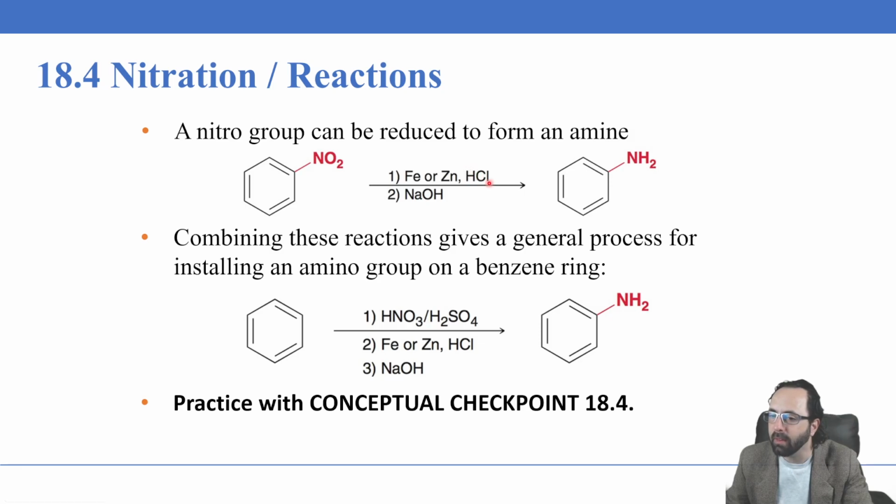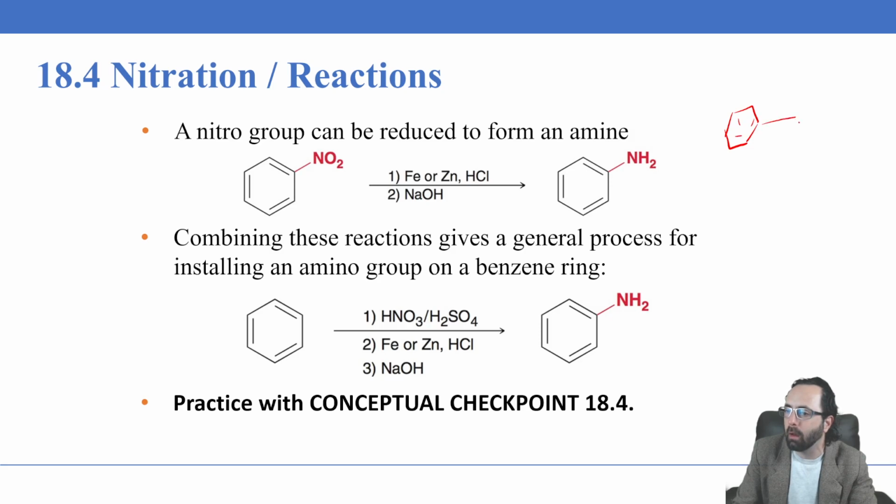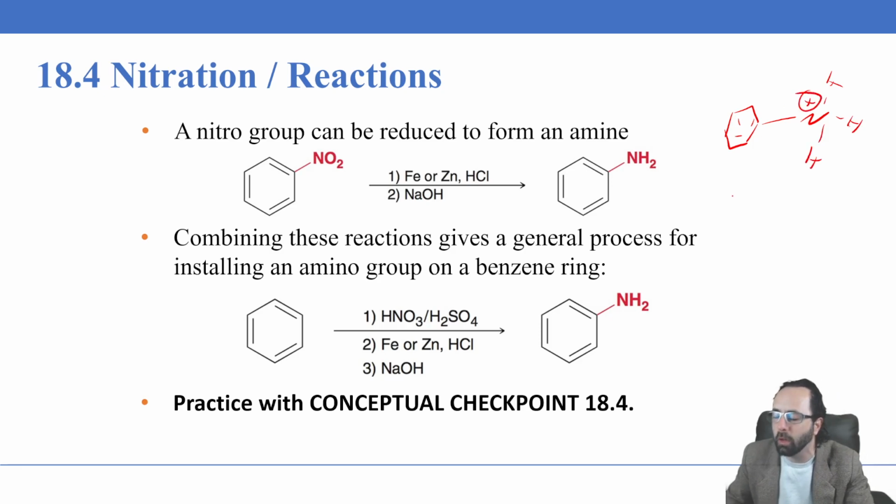But if we have this in an acidic environment, we're going to get a protonated amine. That amine will instead be this nitrogen, and it's protonated like that, so it'll have a positive formal charge with 4 bonds and no lone pairs. So the hydroxide here is introduced in a second step to deprotonate that amine.